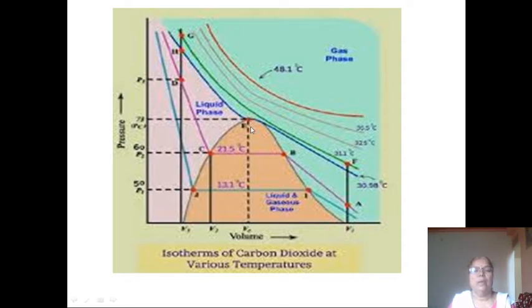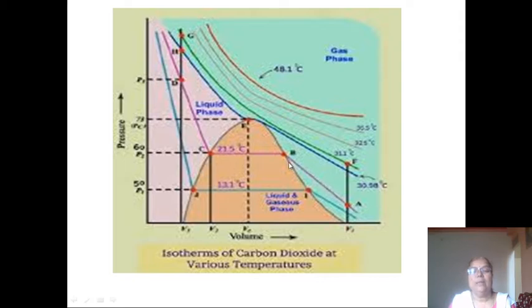So now you are going to learn the Andrews experiment on CO2 gas. This is the graph at 13.1 degree centigrade. This is the nature of the graph.